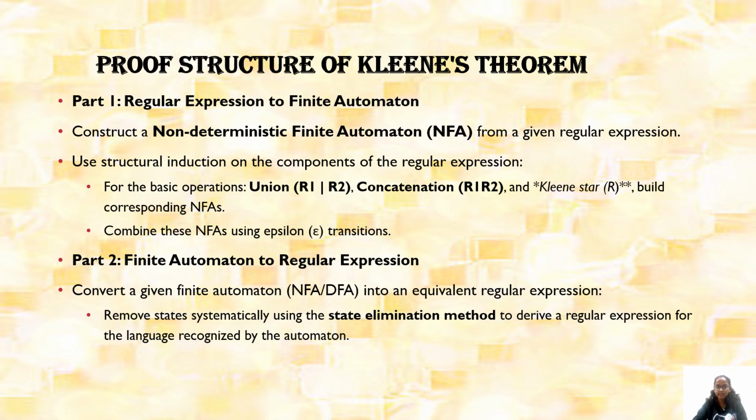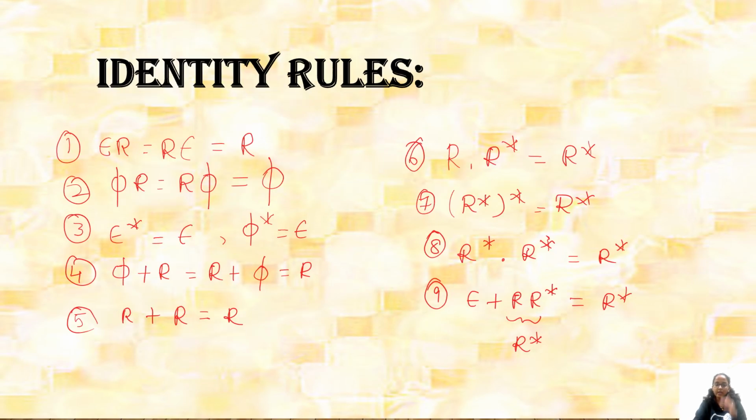The next, second step is finite automaton to regular expression. Convert the given finite automaton into an equivalent regular expression. Remove the states systematically using the state elimination method and derive a regular expression for the language recognized by the automaton. Then the identity rules.